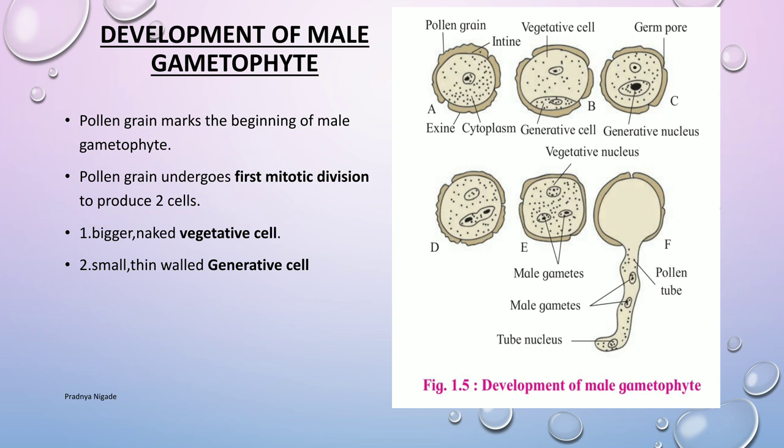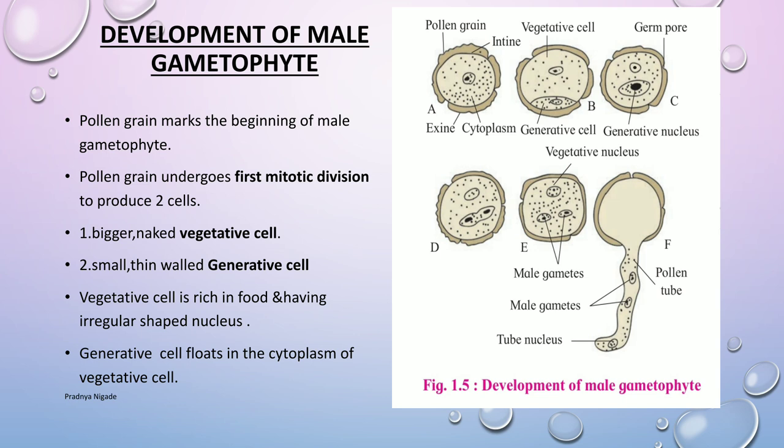In most angiosperms, pollen grains are released at the two-celled stage after the dehiscence of the anther. Such a two-celled pollen grain is also called a partially developed male gametophyte. So you have seen the development of two unequal cells, vegetative cell and generative cell, with the first mitotic division. Let's see the next division, the second stage of development, the second mitotic division, in the next slide.